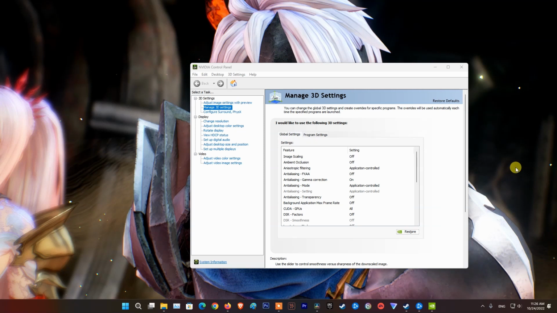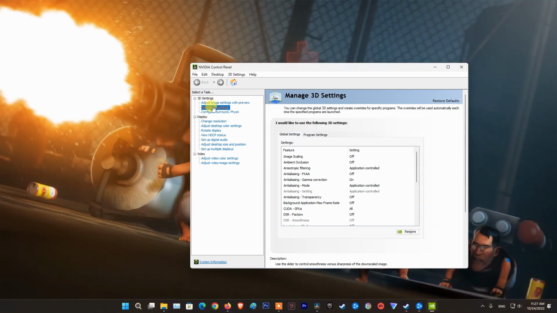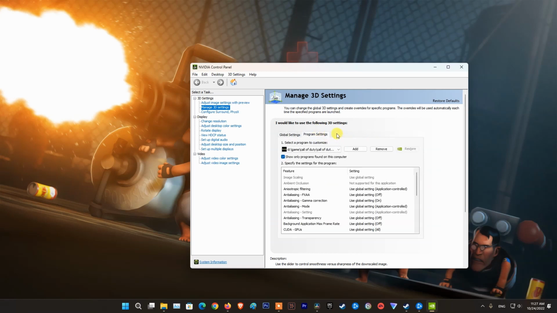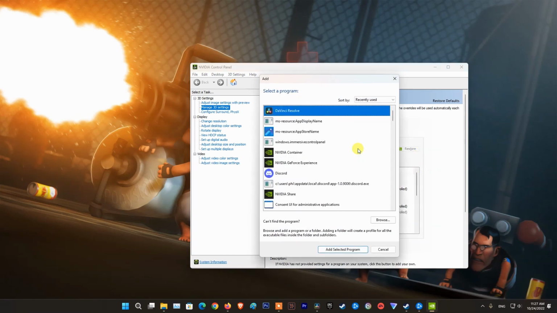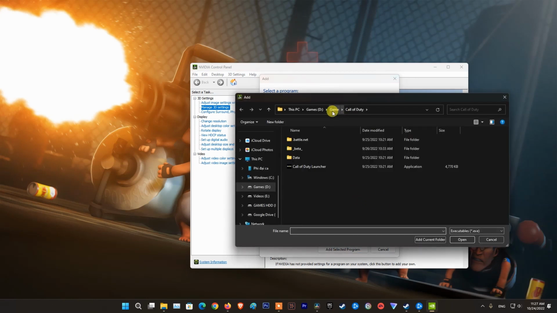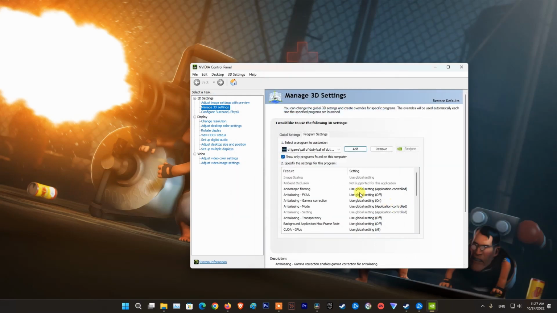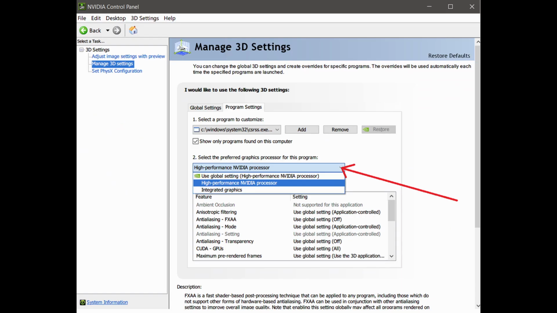If still can't start, then go back to Manage 3D Settings on NVIDIA Control Panel. Select Program Settings. Click Add. Click Browse. Go to where Modern Warfare 2 is installed. Select Call of Duty Launcher application file. Click Open. Next, click on Select the preferred graphics processor for this program, then pick High Performance NVIDIA Processor. Click Apply. Play Modern Warfare 2 and check if problem is fixed.